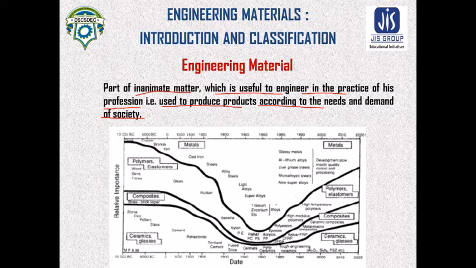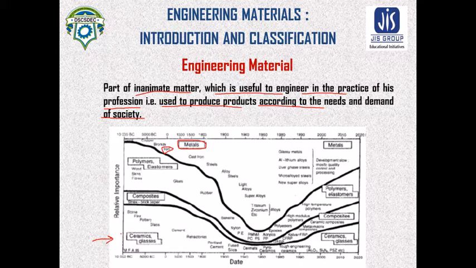So in engineering materials, the major part of the study will be on the basis of metal, more precisely on the basis of iron and its alloys. So this is the engineering materials and their development through the ages.